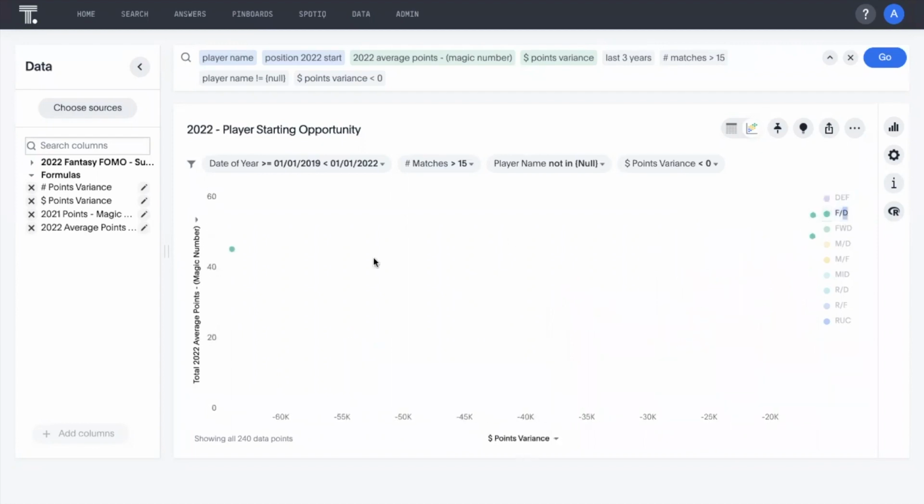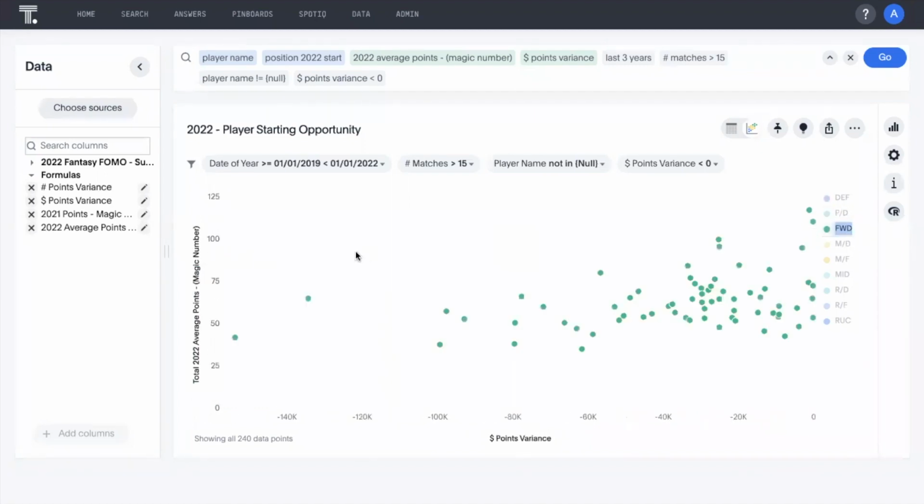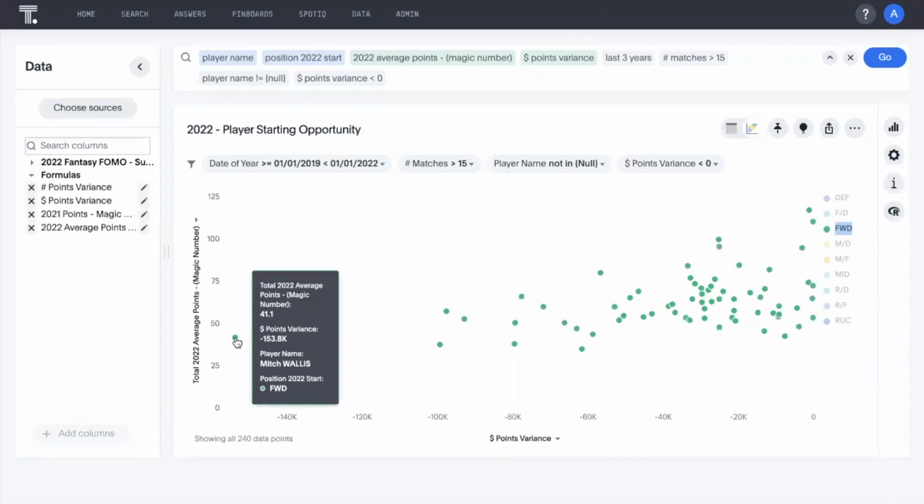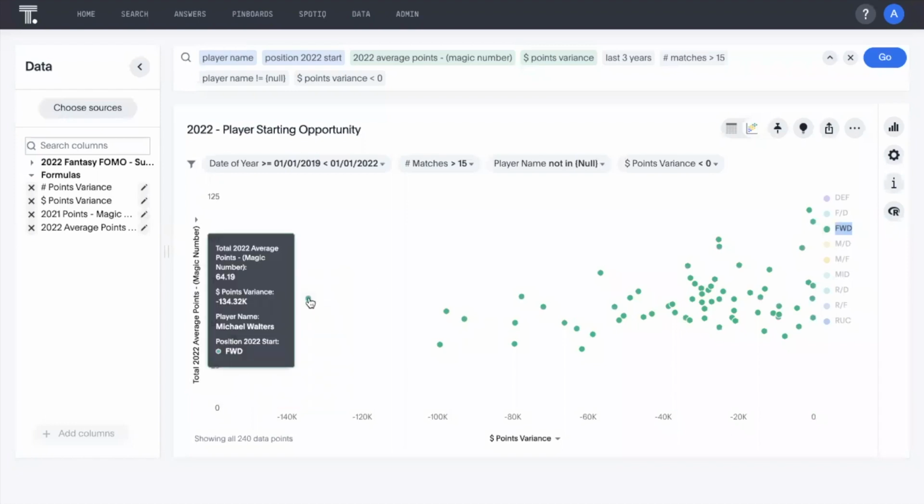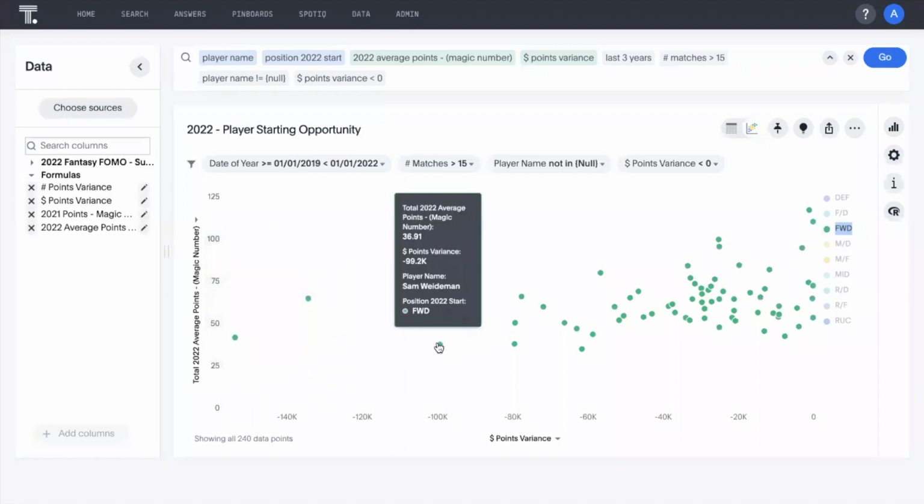So forward defenders, obviously there's not too many in this space. So Ben Long. Let's have a look at the forwards and have a look at some of this opportunity. So again, Mitch Wallace, which is definitely an interesting one. Will he get a game or not? Who else do we have here? Michael Walters, missed a lot of football last year. Sam Wiedemann, again, great junior. Can he break into the team and cement his spot? If he does, currently averaging 36 points per match, with a discounted price of nearly 100K.